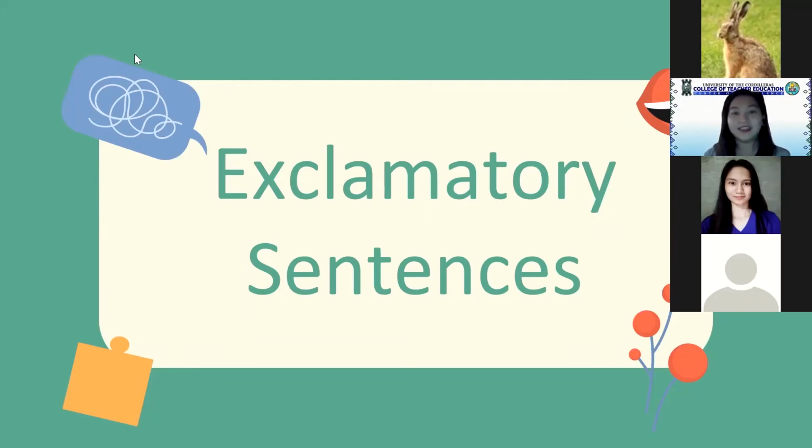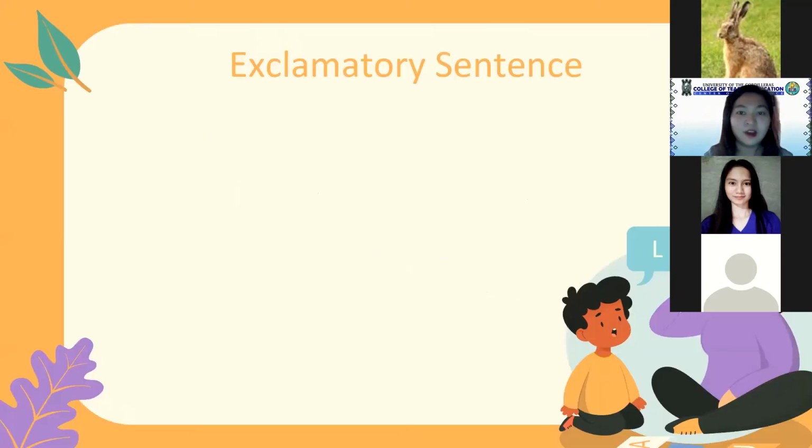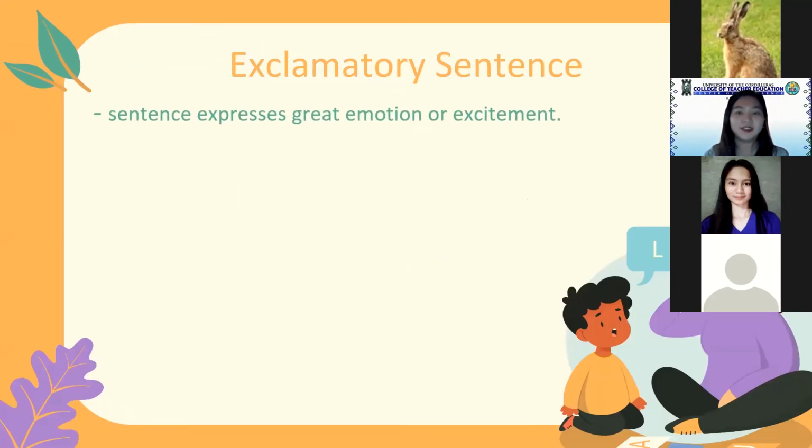Okay, class, any ideas about exclamatory sentences? Okay, very good. Can you read the meaning of exclamatory sentence that is on your screens? Okay, very good.